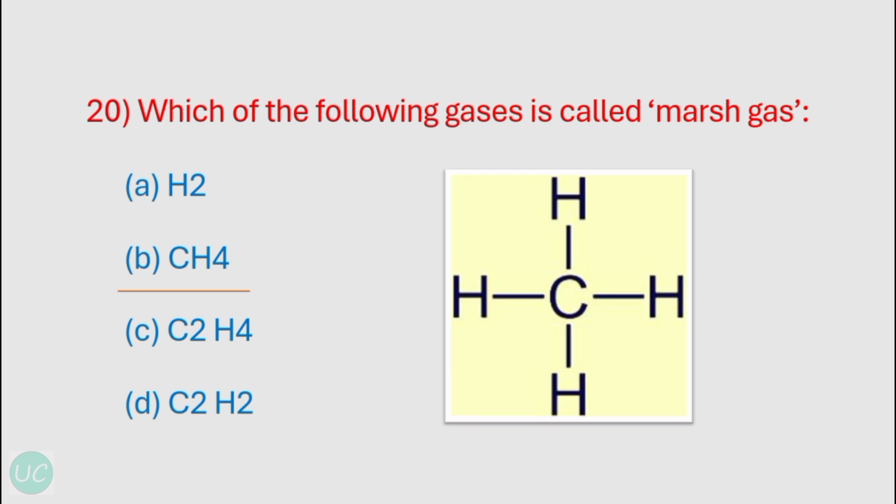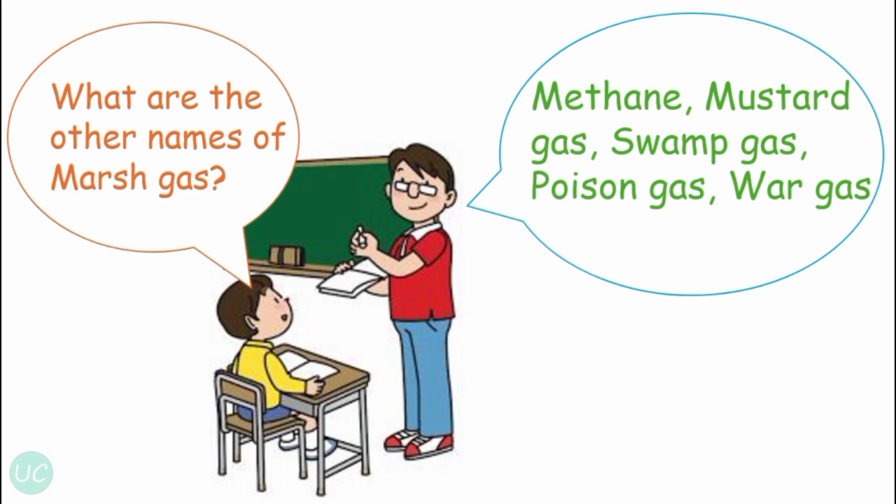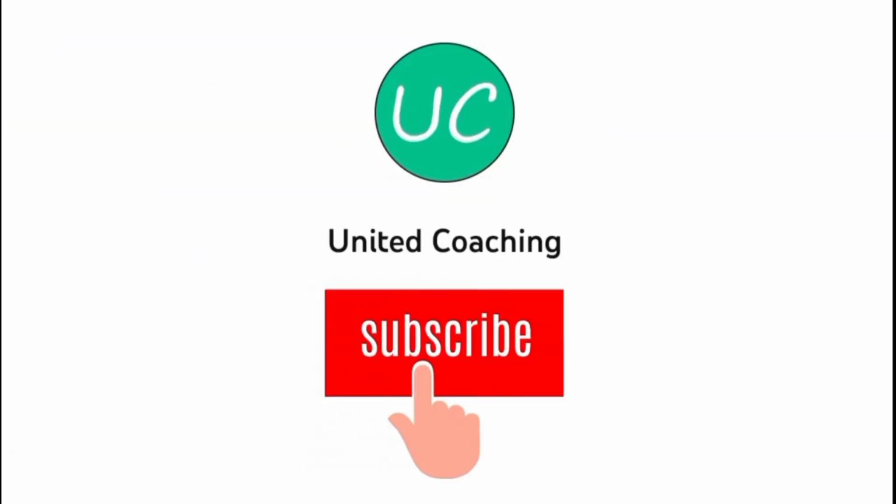Okay, and it has this structure, one carbon attached to 4 hydrogens. Okay, and a little extra information, what are the other names of marsh gas? So the other names are methane, mustard gas, swamp gas, poison gas, war gas, and so on. Okay, so these were the top 20 questions of carbon and its compounds.